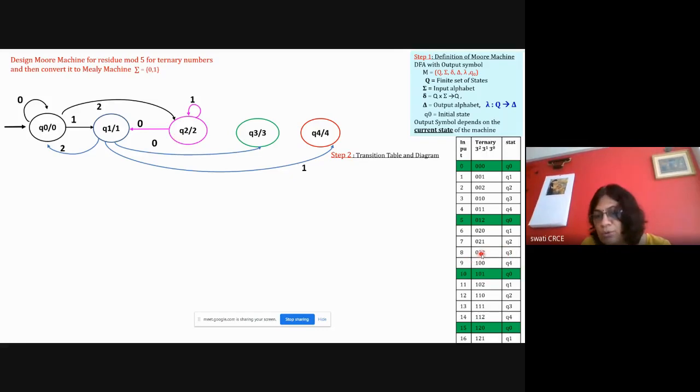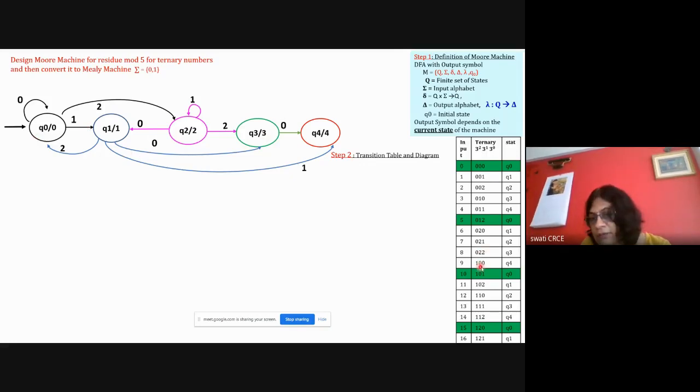Okay, then 0 2 2 is Q3. So 0 2 and 2, Q3. Then take the next number 1 0 0. So 1 0 and with 0 it is Q4. So with 0 it is Q4. Okay. 1 0 and 0 is Q4.